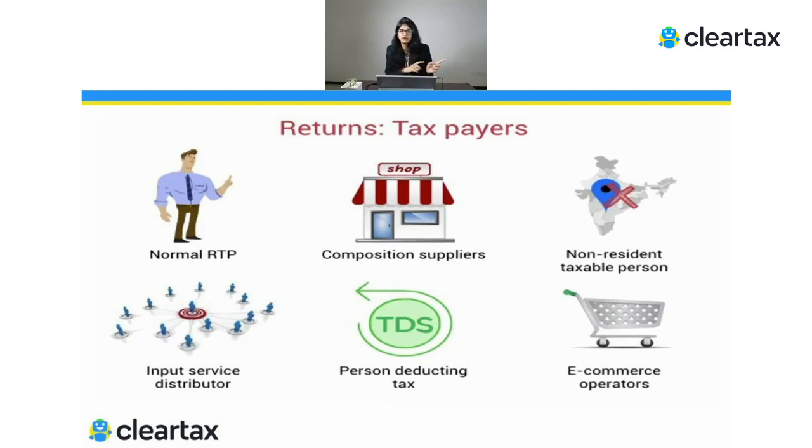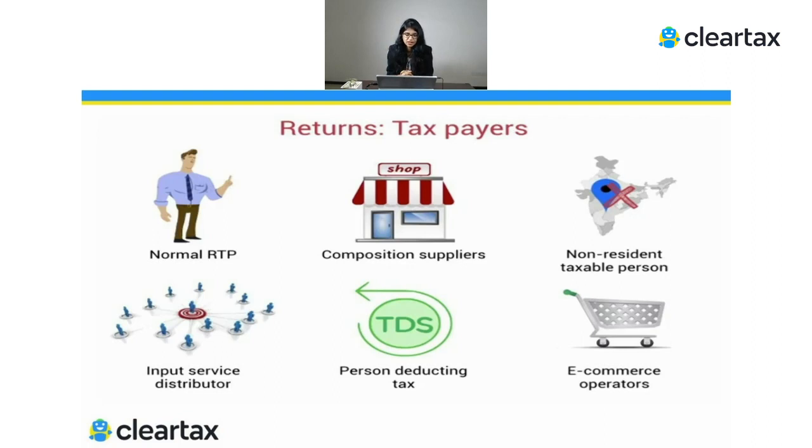So that is a scheme which the government has given, and people can opt for that composition scheme. We have also learned in one of the lectures about the composition scheme, where we understood in detail what the composition scheme is, who all can opt for it, what returns they are required to file, and when they have to file all these returns. So we have already covered that in our separate session, which was all about the composition scheme. Now, if I just talk about what return they are required to file, the first is CMP 08, which is again a quarterly return, and it just tells, okay, this is my total turnover and these are the taxes I'm going to pay to the government. It's a small statement which we need to file on a quarterly basis.